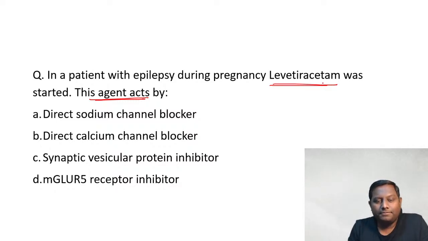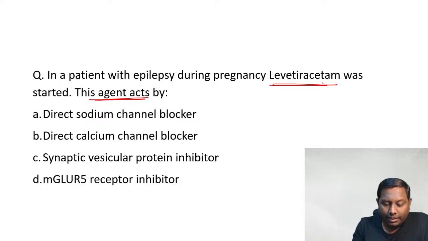Short cases. All the students, those who are live, please go ahead. Okay, great.